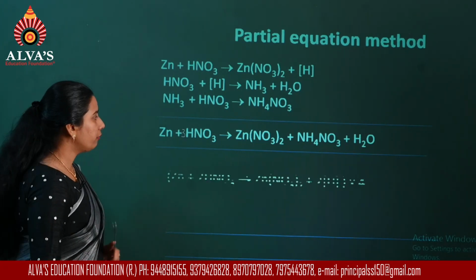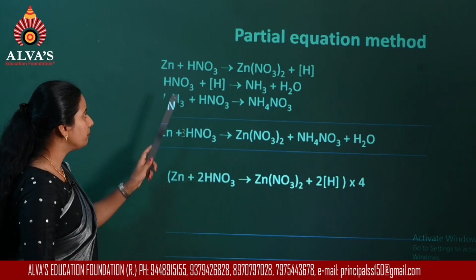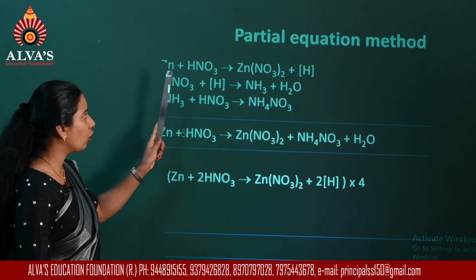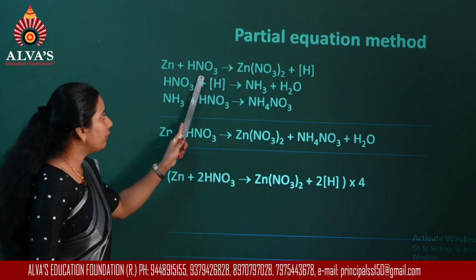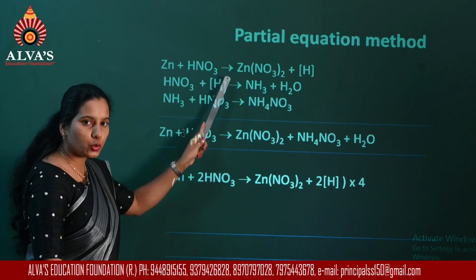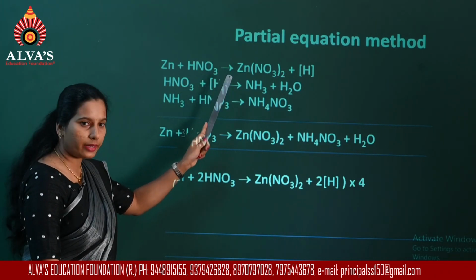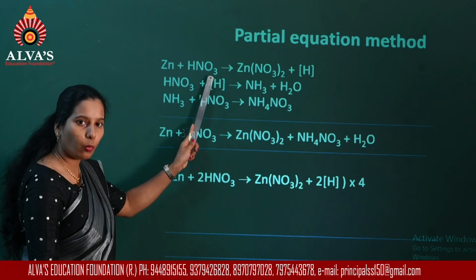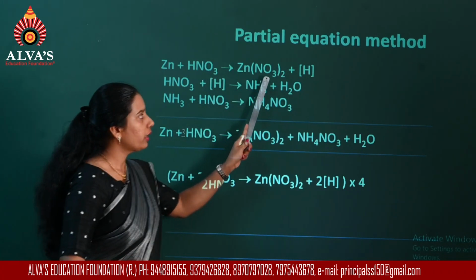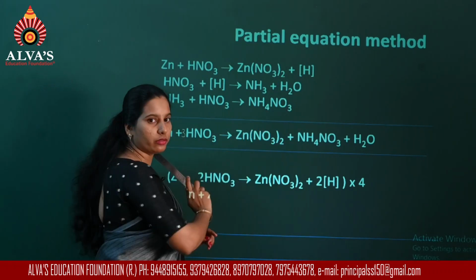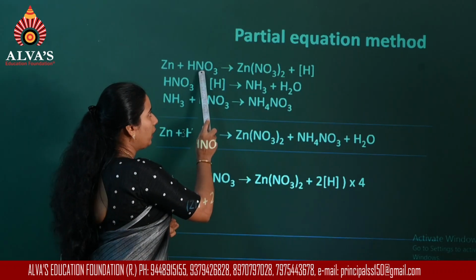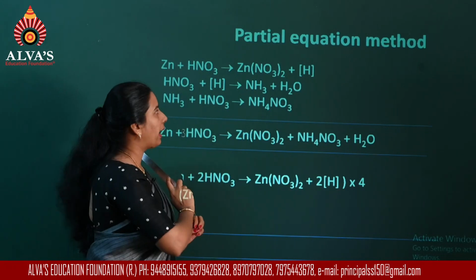Now in the first reaction, you can see 1 atom of zinc on the left, 1 atom of zinc on the right. I will consider the nitrate together, that is NO3 minus. Here you have 1 nitrate ion, whereas on the right side, there are 2 nitrate ions. So nitrogen and oxygen are not balanced.